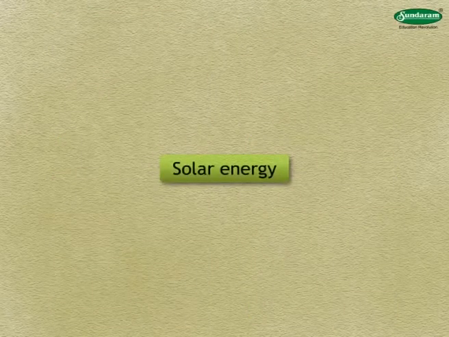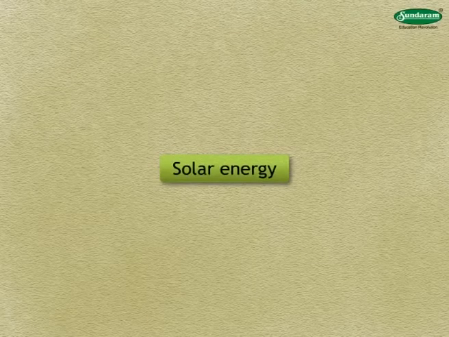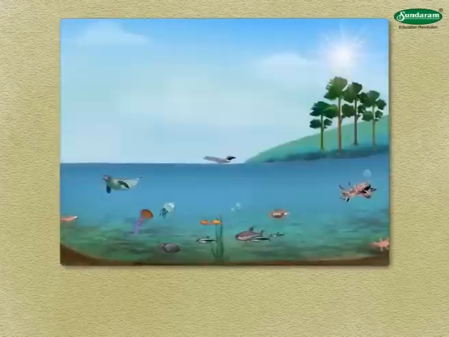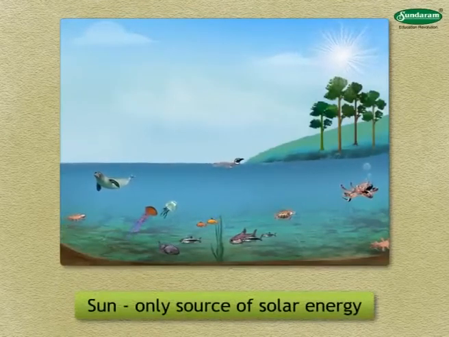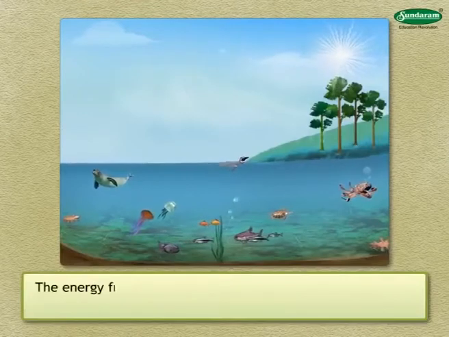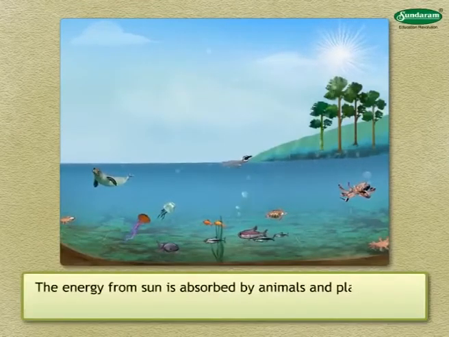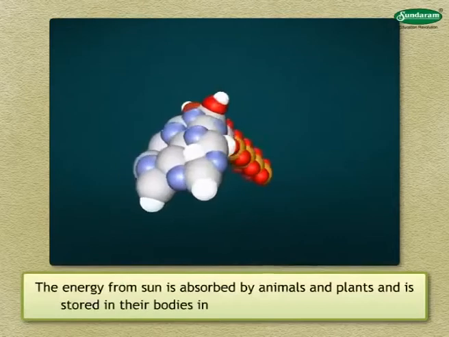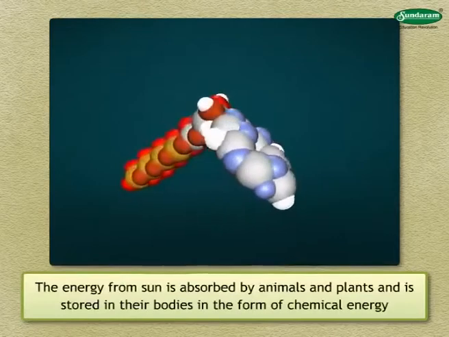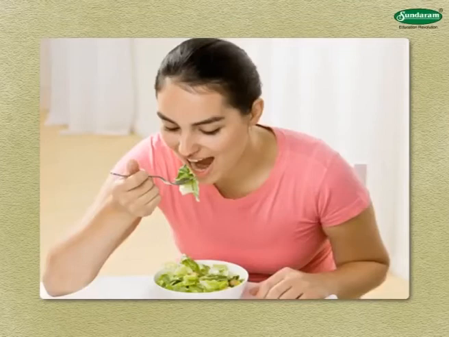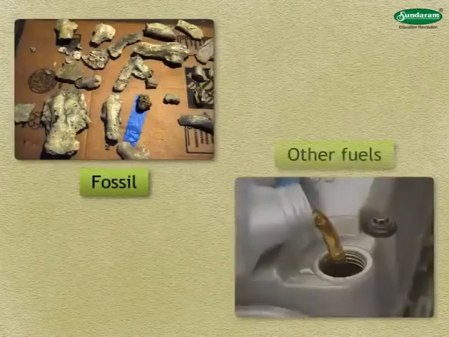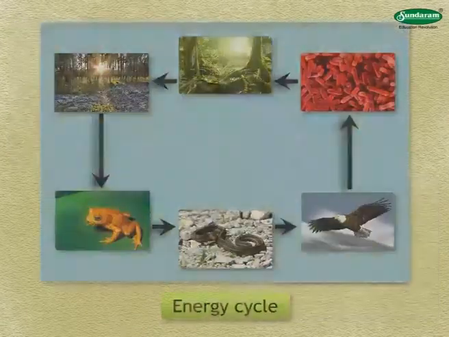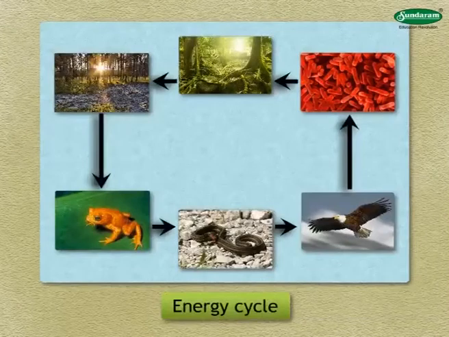Now, let us study the important source of energy called solar energy. As we know, Sun is the one and only source of energy in our solar system. The energy from Sun is absorbed by animals and plants and is stored in their bodies in the form of chemical energy. They are nourished by Sun's energy. After they die, this same energy becomes available to us in the form of fossil and other fuels. Such is the energy cycle on the Earth.